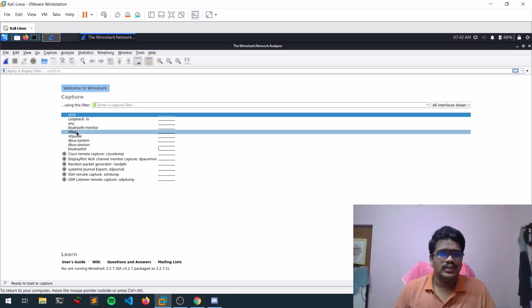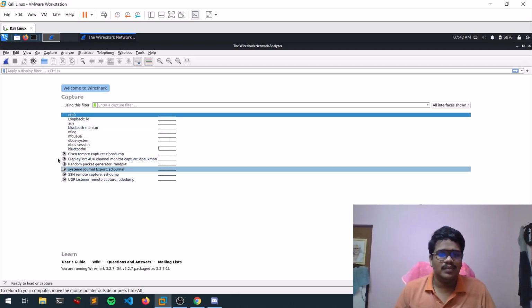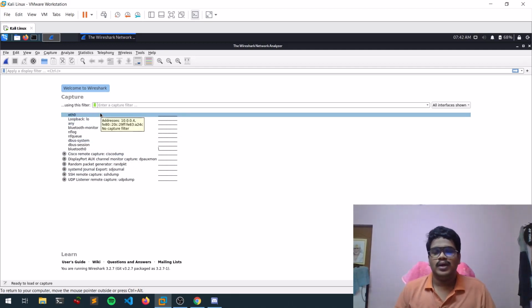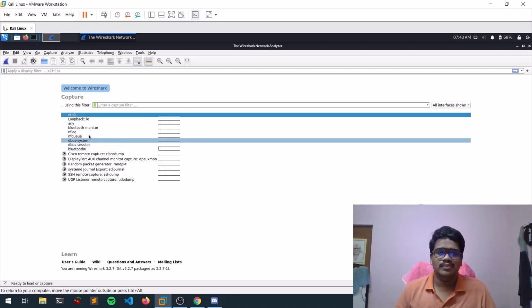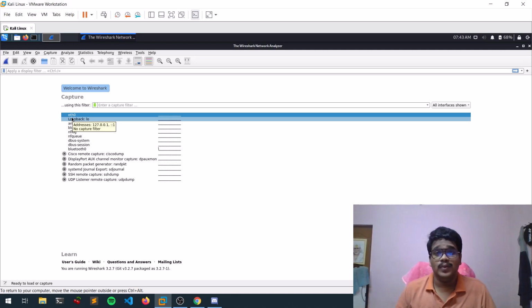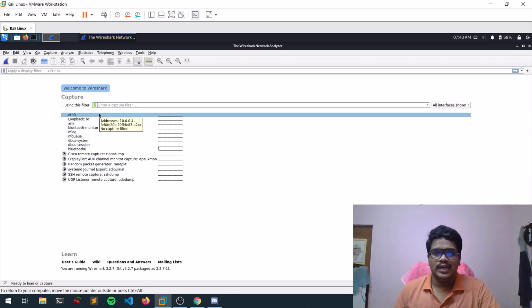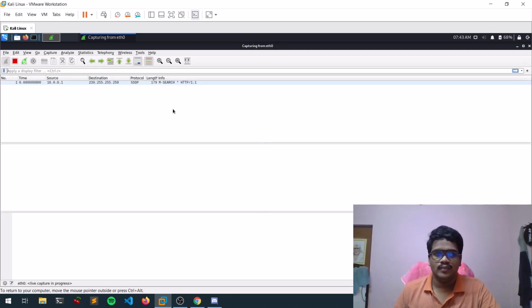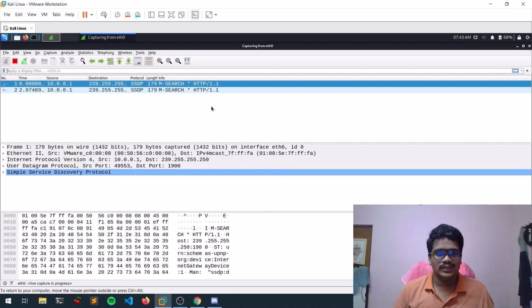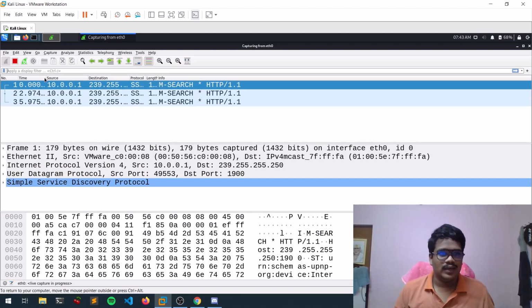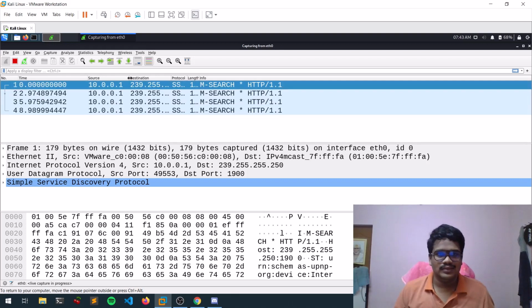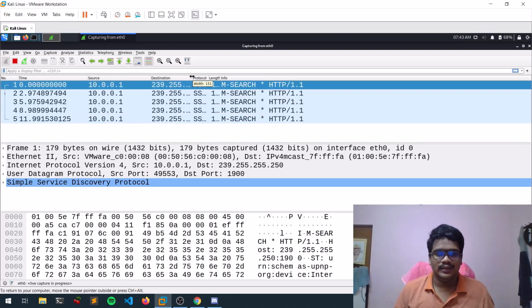Here you can also see the Bluetooth monitor and things like that, but most of the time we try to sniff on the network where our machine is communicating. If you are on your host machine, you can see something like Wi-Fi or WLAN0. You can simply click on that. So I'm selecting this eth0 guys. Let me double click on this. It is really small guys, so let me enlarge it with Ctrl plus plus, and you can adjust it like this.